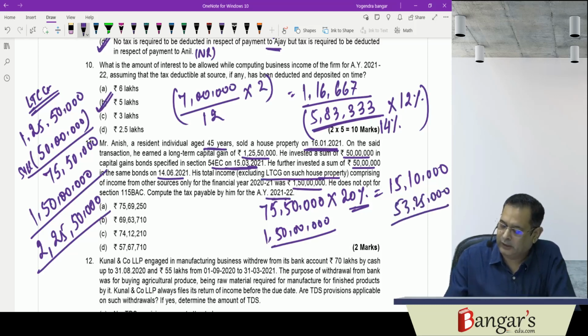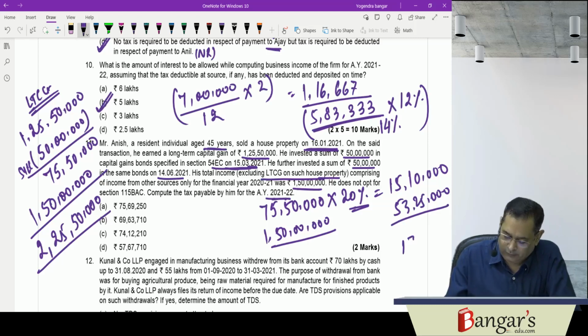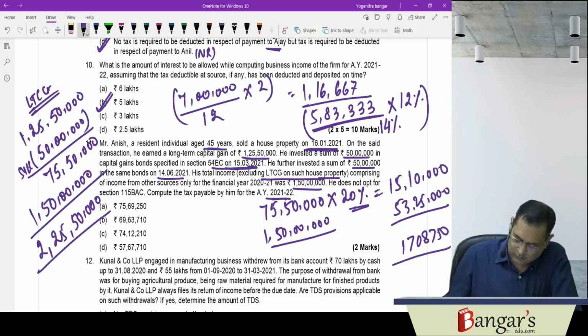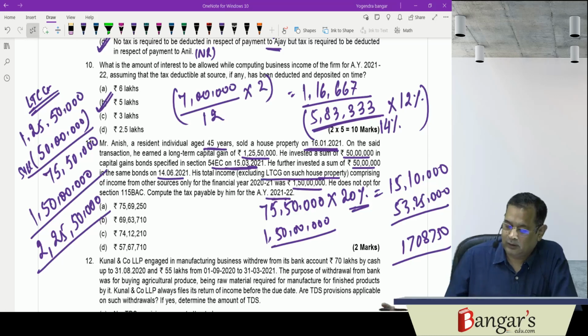This is the tax element. Plus 15 lakh 10,000 into 25% is the surcharge, that is 1708,750 will be the surcharge. It will be 85 43,750. Let us see. I think there is some calculation mistake here.